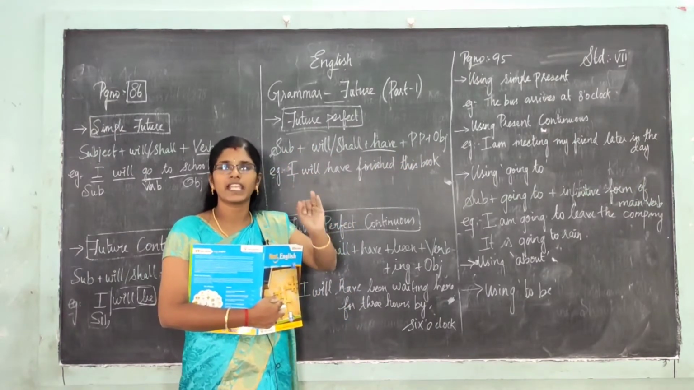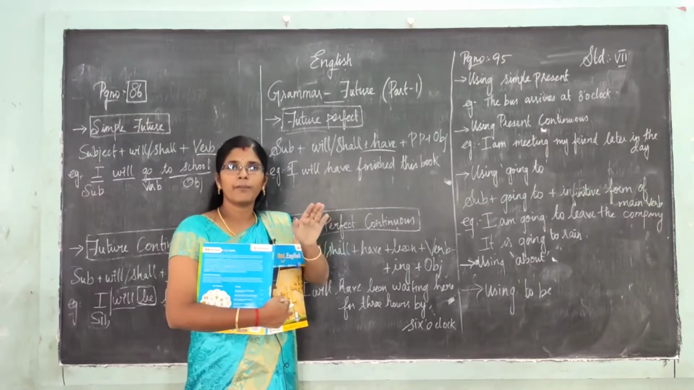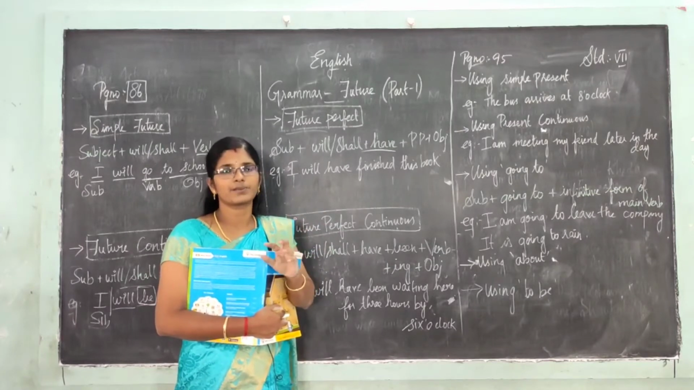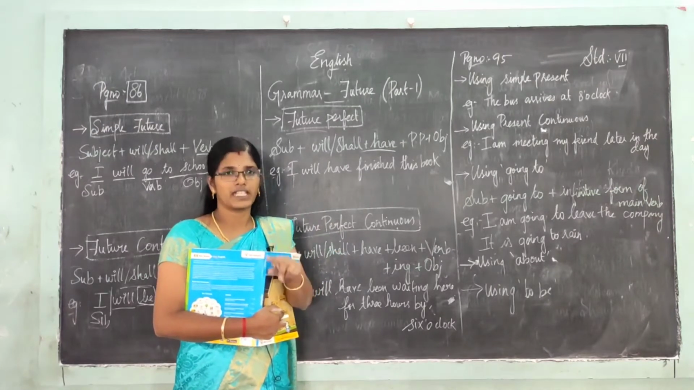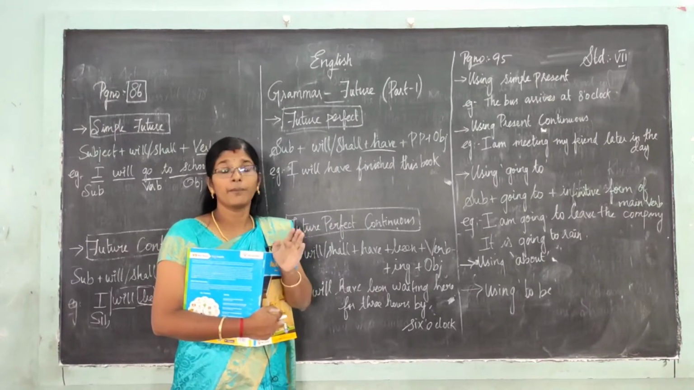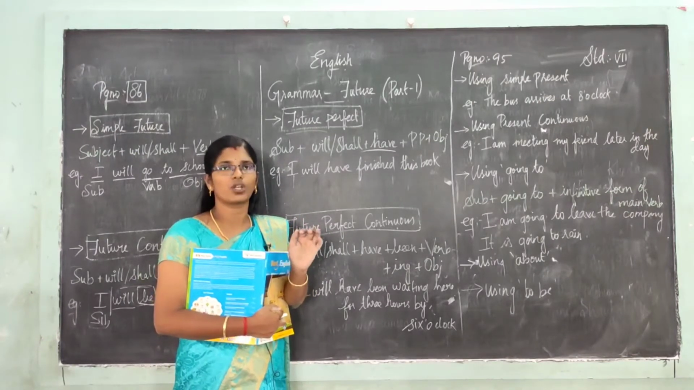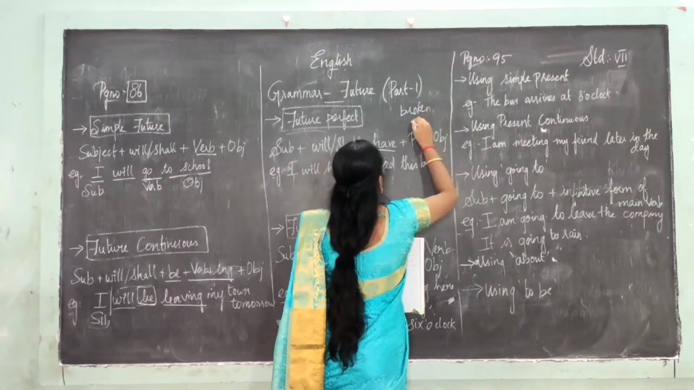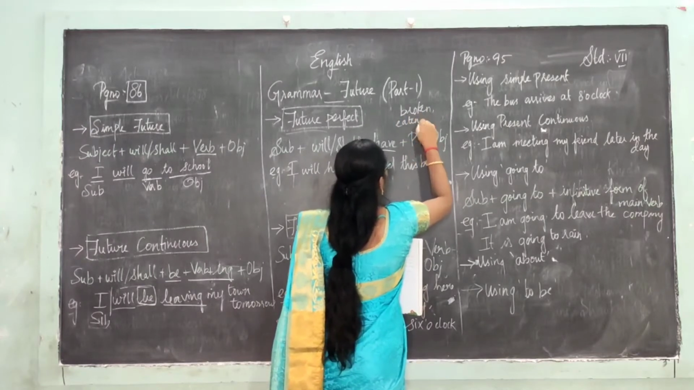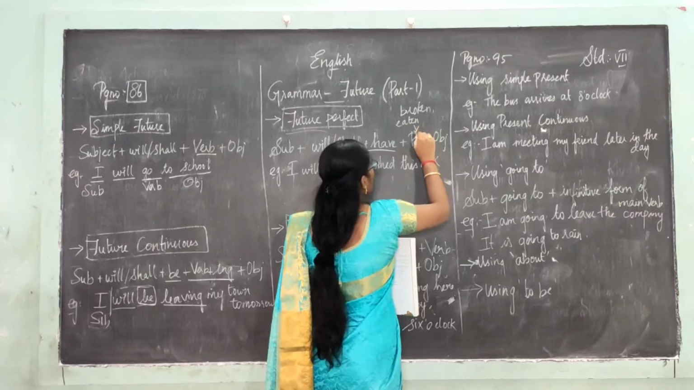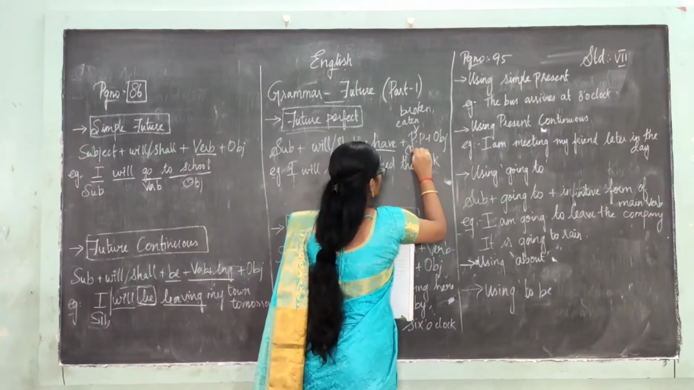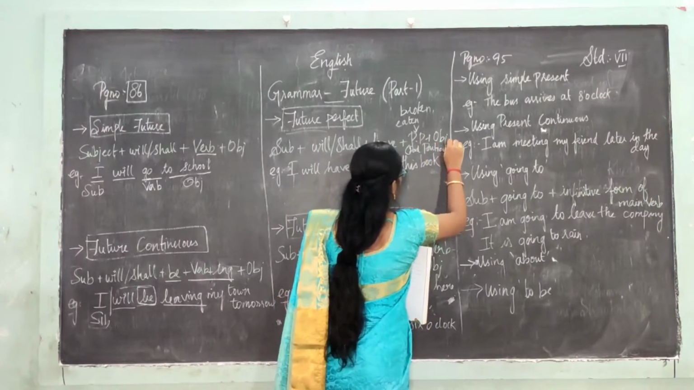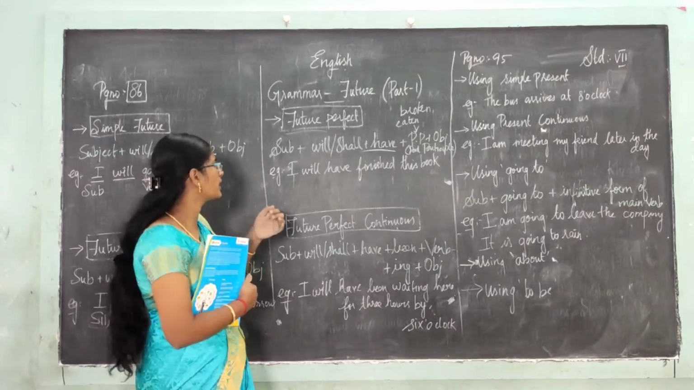For example, eat, ate, eaten. Meet, met, met. Take, took, taken. Break, broke, broken. So these kinds of words are called past participle. PP means past participle.